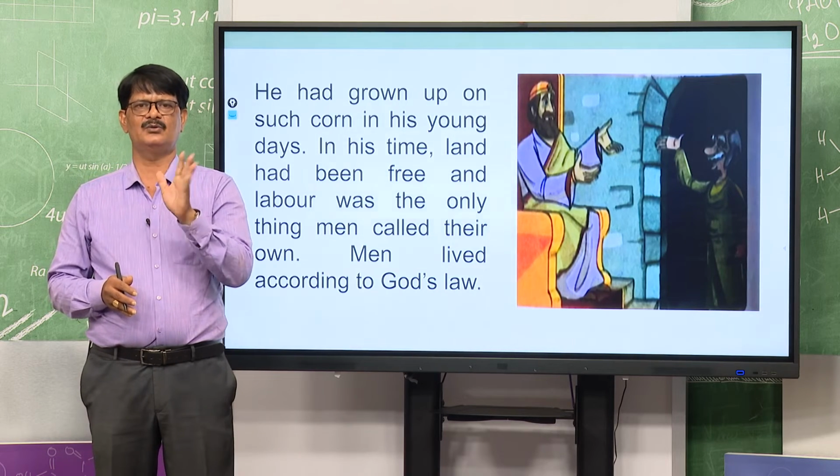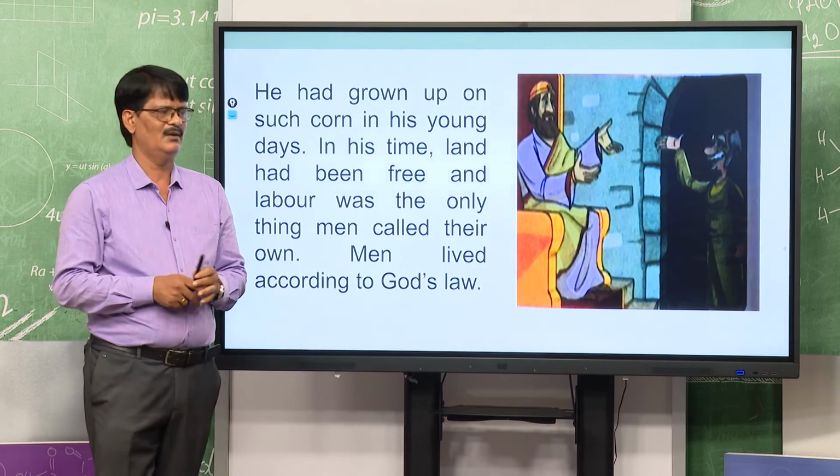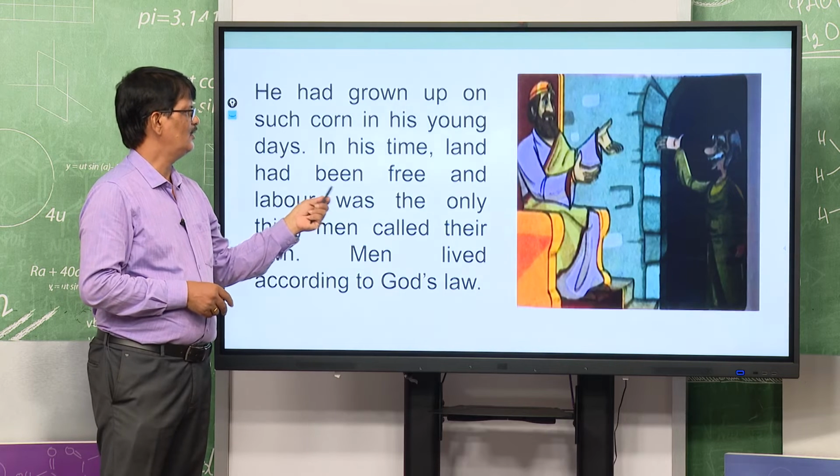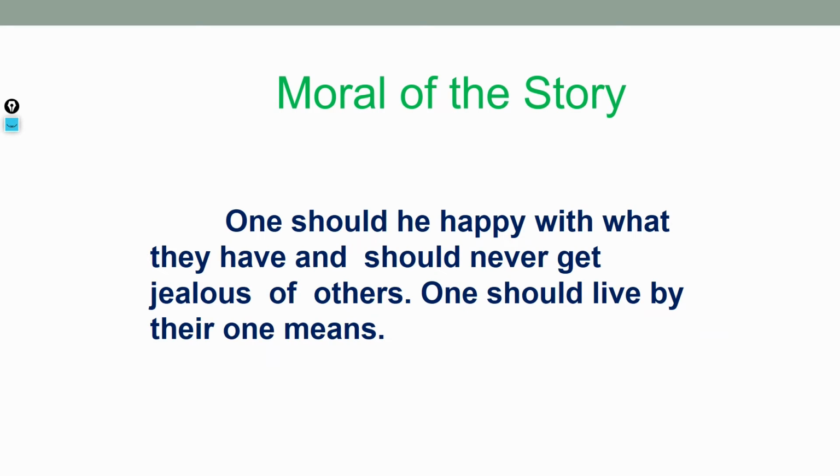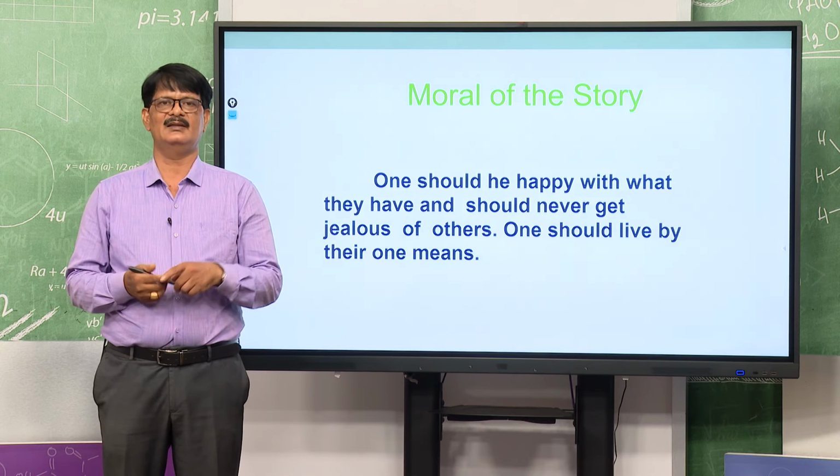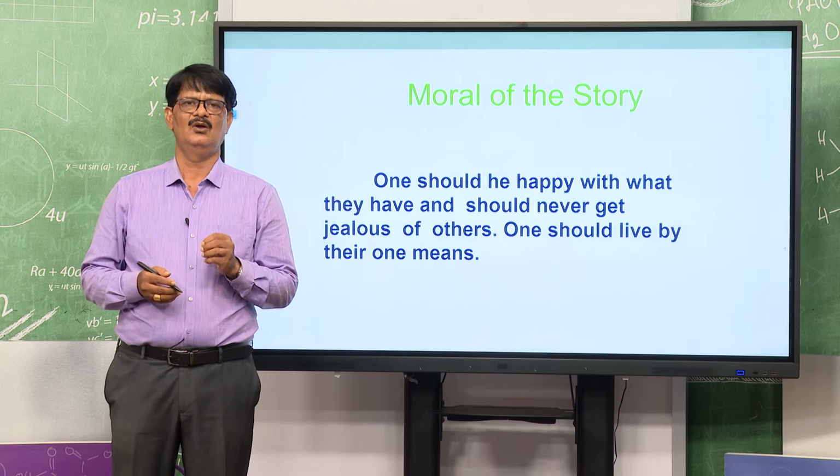So, you see, we should live according to God's law. What is the main idea? There we will learn that. The moral of the story is very interesting. The question raised by the king: what? One should be happy with what they have and should never get jealous of others. One should live by their own means. It is a parable I have told you. The story teaches you moral things.